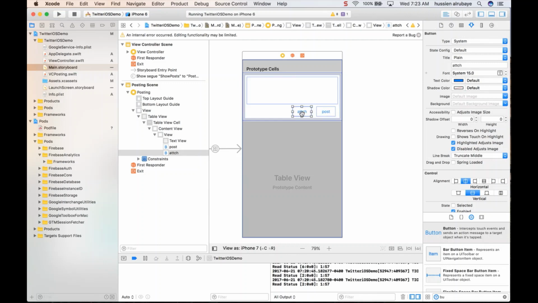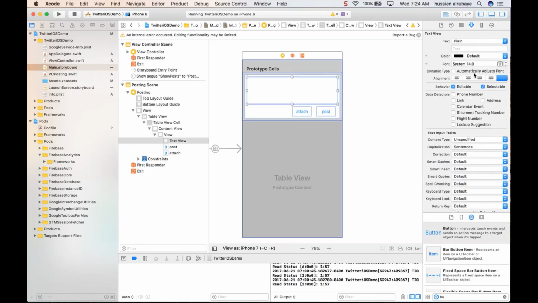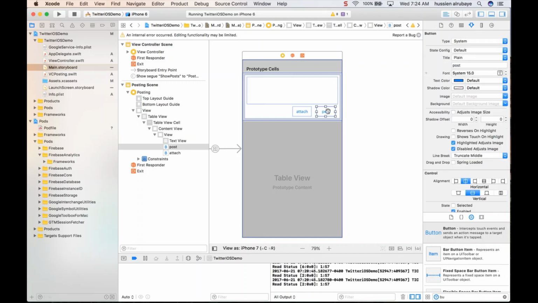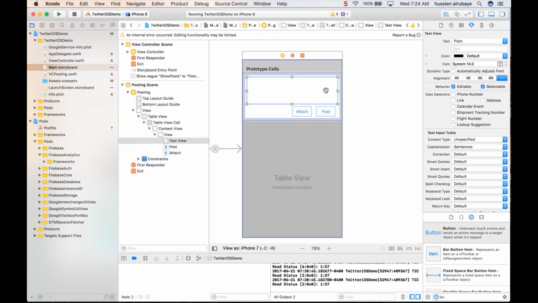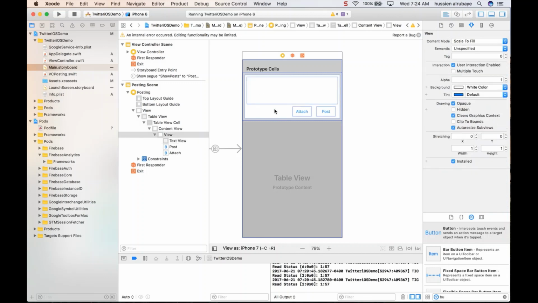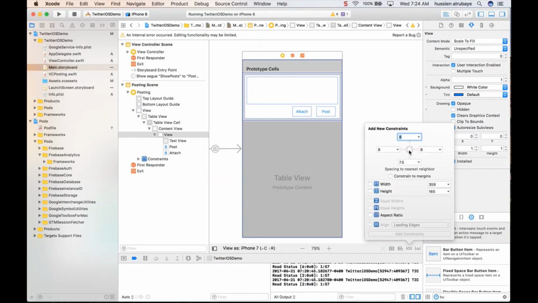Okay, this one should be for post, and this one should be for attach, when a person attaches. Okay, so it looks fine, but I would suppose the post part's first character should be capital, and attach, if you want, make the first character a capital, so everything sounds cool. So pin everything. So this view should be pinned from all sides with a specific amount that you want. If you just make it 8, it will be clear from all sides by 8.